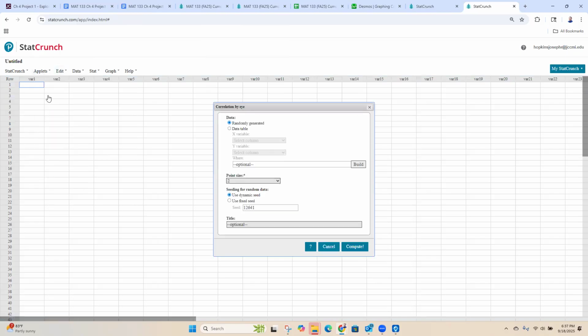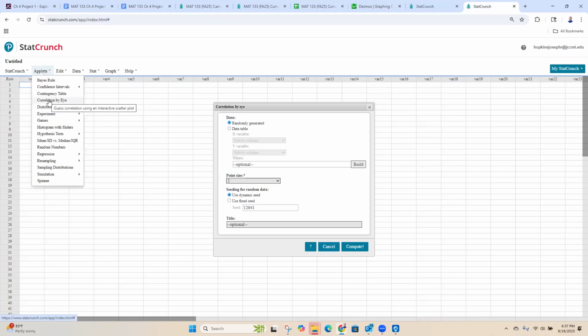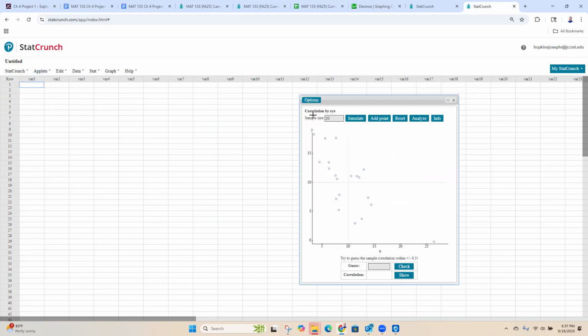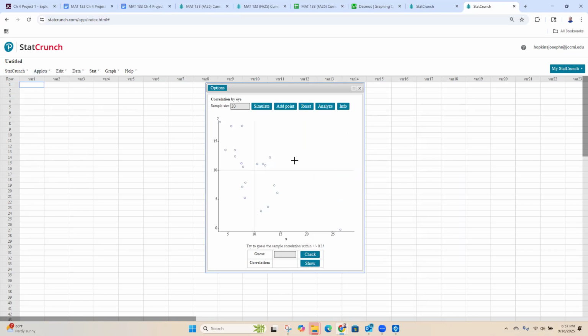Okay. So it says guess the correlation using an interactive scatter plot, and you're not going to change any of this. You just hit compute. This is kind of a little game where you try to guess the correlation coefficient. You can move these dots; if you click on the dots, you can move them around. And up here where it says reset, you can clear that out.